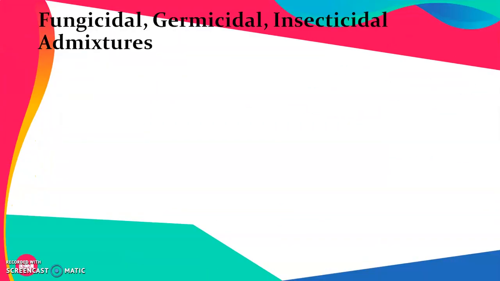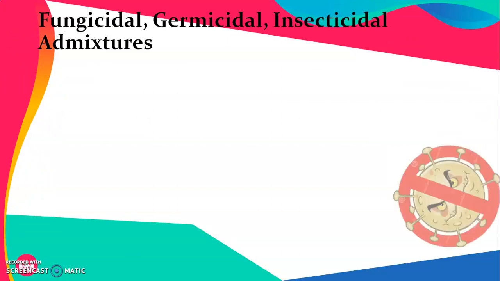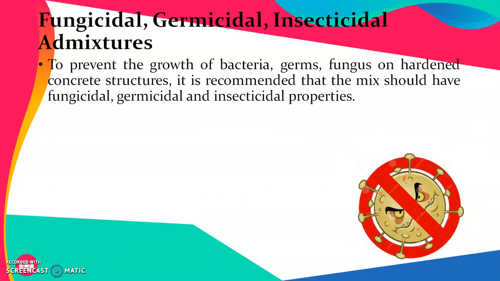Next is the fungicidal, germicidal or insecticidal admixtures. To prevent the growth of bacteria, germs, fungus on hardened concrete structures, it is recommended that the mix should have fungicidal, germicidal and insecticidal properties. Even though concrete is very strong in nature, sometimes it may get affected by different fungi or germs or insects.